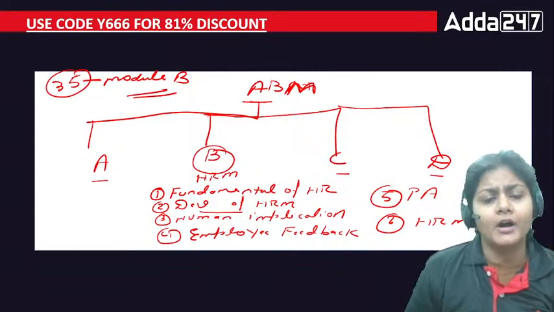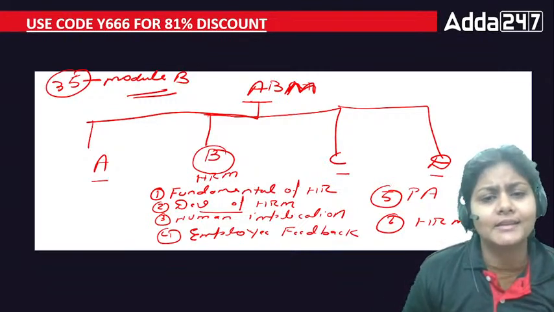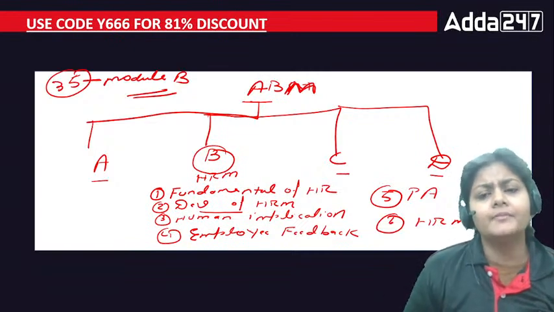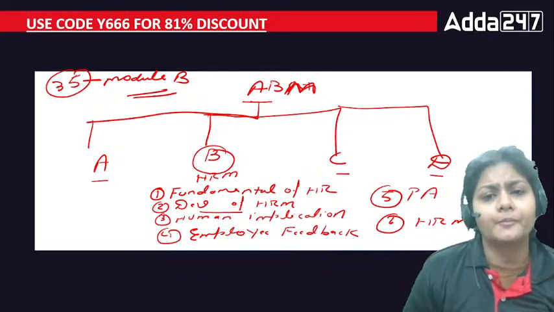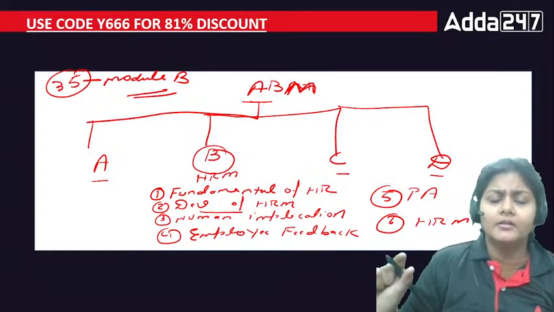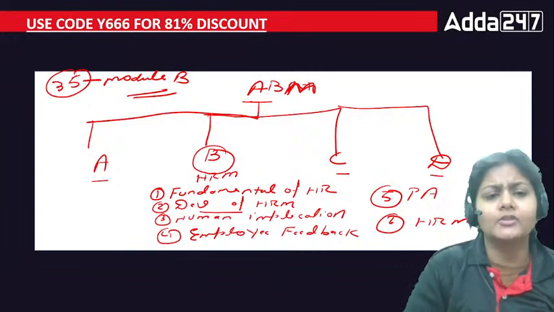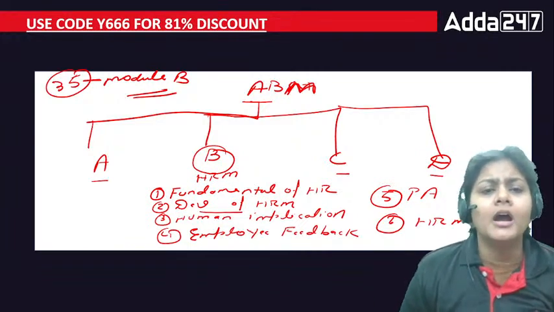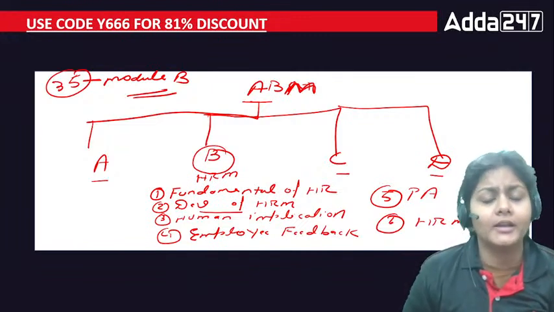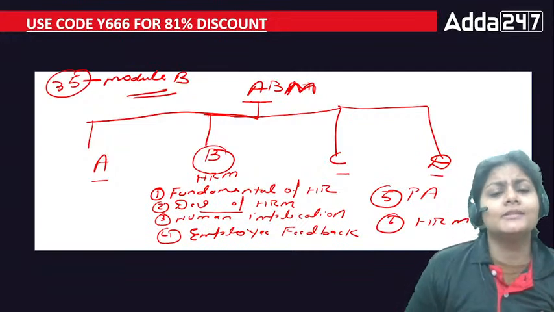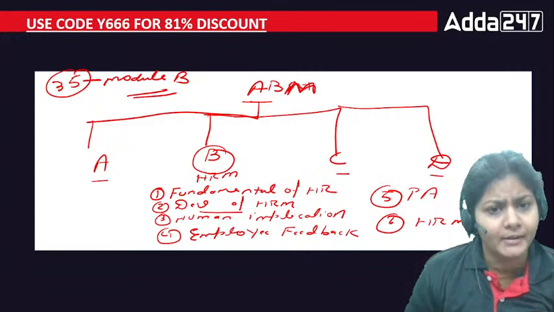ABM has 4 modules, that is A, B, C, D. Module A is about statistics, then B is HRM, then C and D modules are related to credit and corporate governance. So that is more of the numerical side, even A is like statistics, okay? So A, C, D modules are more about the numerical side, but module B is all about the theoretical part, right? So you need to understand only the HRM fundamentals.